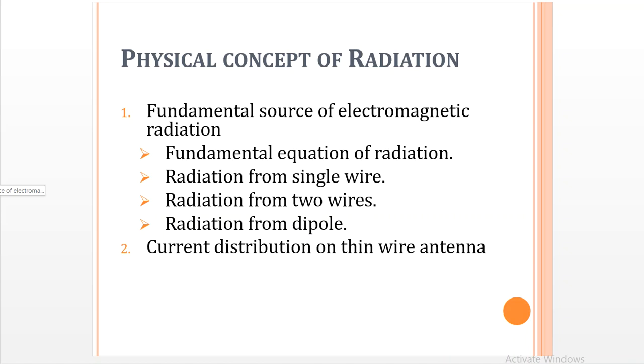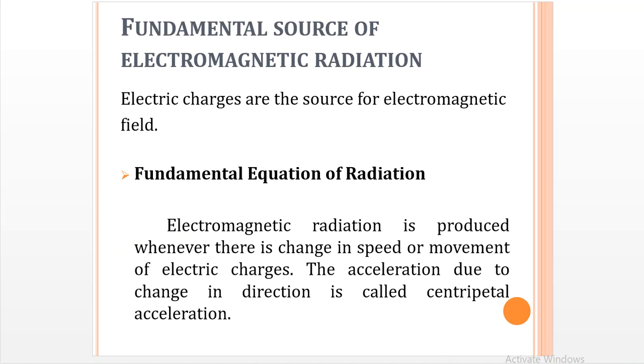producing the electromagnetic radiation? Electric charge is the main source for electromagnetic radiation. In this we'll be seeing three subtopics. First, we'll go with the fundamental equation of radiation. We'll see how we can derive the fundamental equation of radiation.